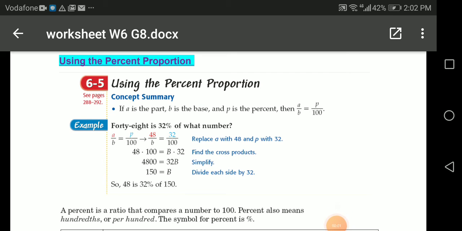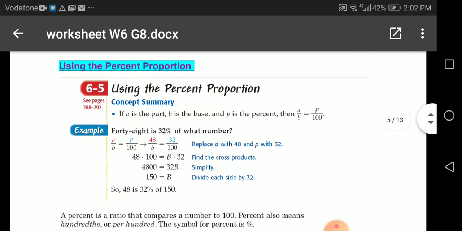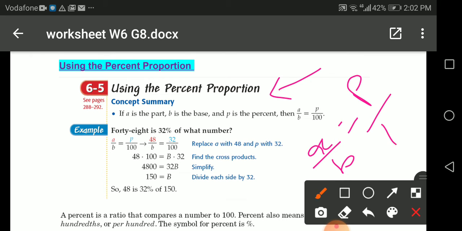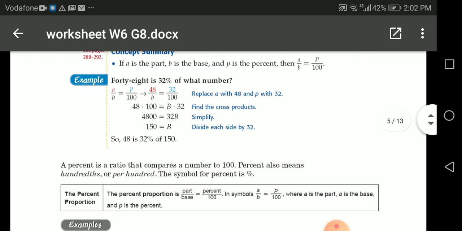I hope you're fine. Today we're gonna talk about the using of the percent proportion. So let's start. Using the percent proportion, remember if I have here A over B, it's equal to P over 100. Let's see this by examples, dears.